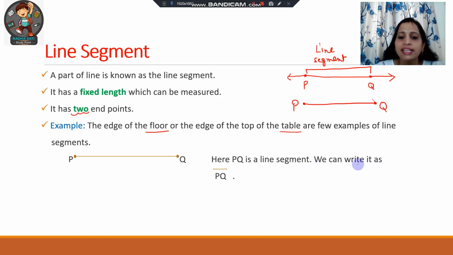We can write it as PQ, and at the top we will put a bar. So always remember to put a bar at the top of any given line segment. That indicates that it has a fixed length and it cannot be extended from any end. Okay. So now let's move on to another important concept, that is ray.